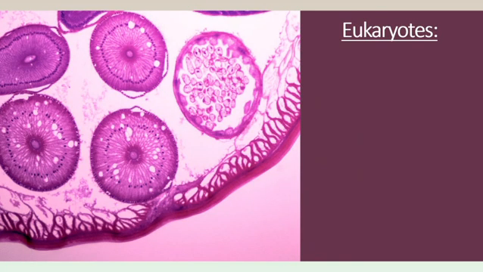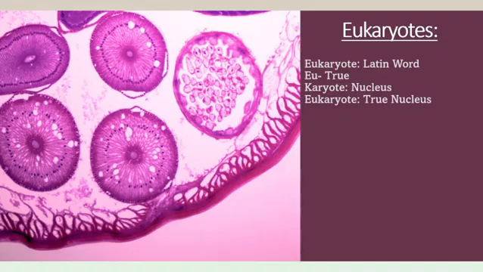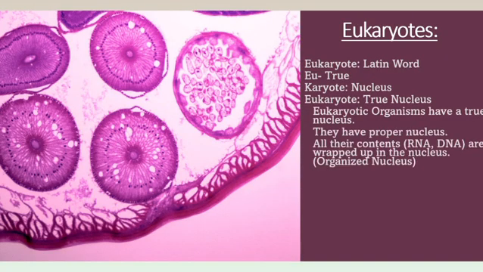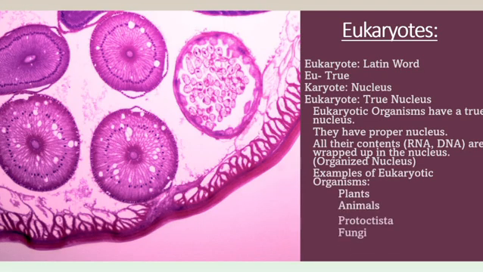So firstly, eukaryotes. The word eukaryote is a Greek word, and from it the part eu means true and karyote means nucleus. So if we combine them together, it becomes a true nucleus. From the name itself, we can understand that eukaryotic organisms are organisms that have a true nucleus. They have a proper nucleus, which means all their contents, RNA and DNA, are wrapped up in the nucleus. So they have a proper organized nucleus. Examples of eukaryotic organisms are plants, animals, protists, and fungi.